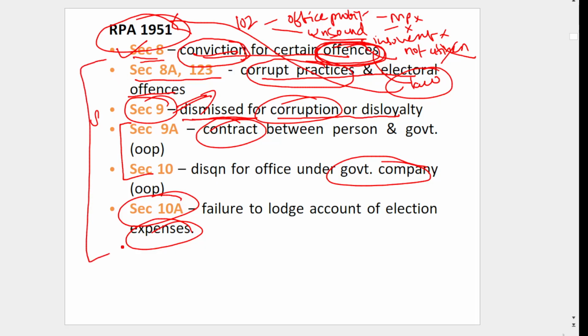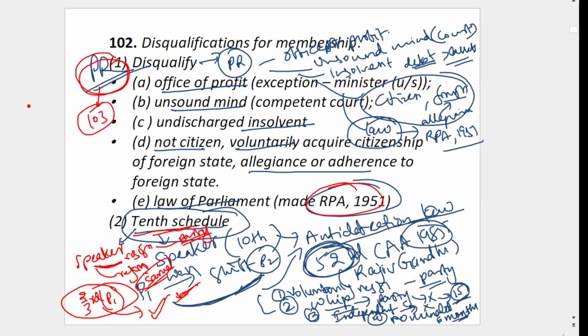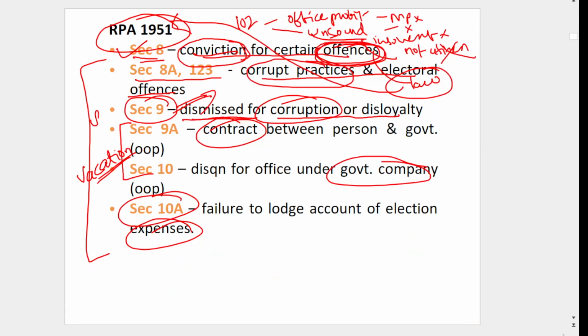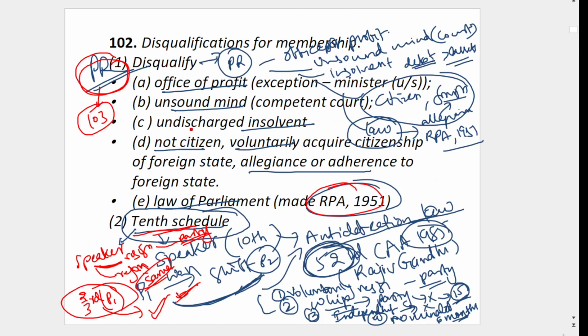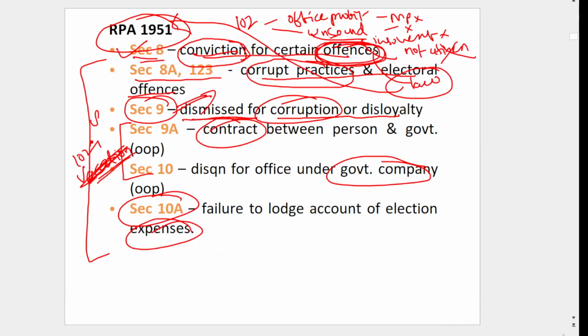So under these conditions also, vacation of the seat is there as per article 101. This is disqualification as per article 102, given in 102(1)(e). This is the law, the RP Act.